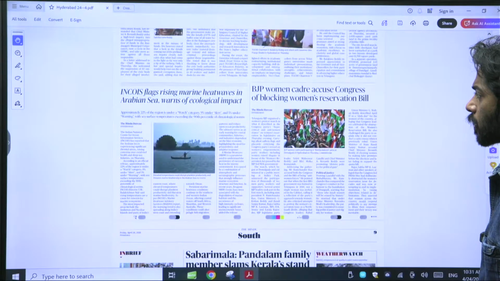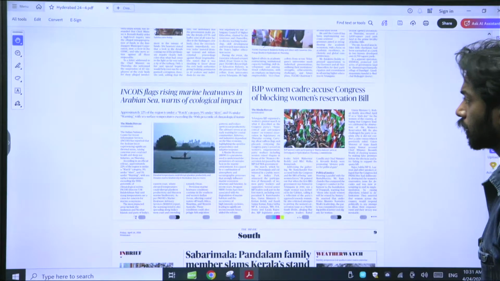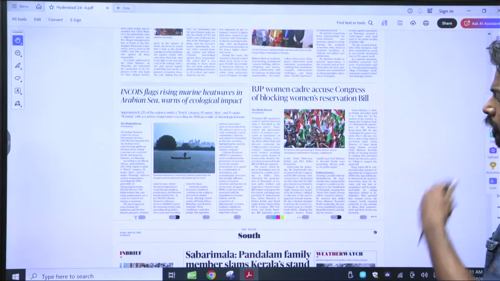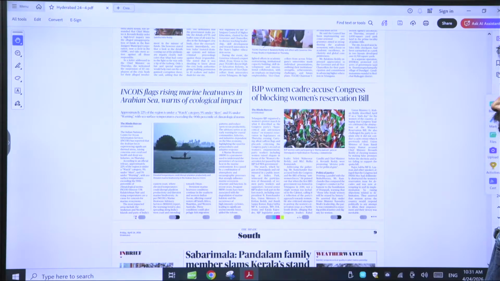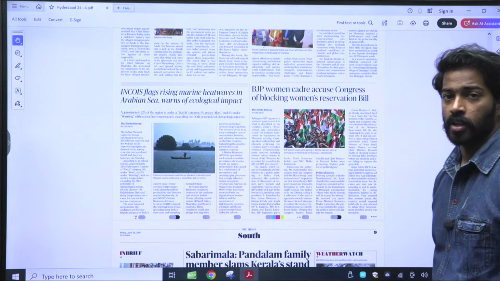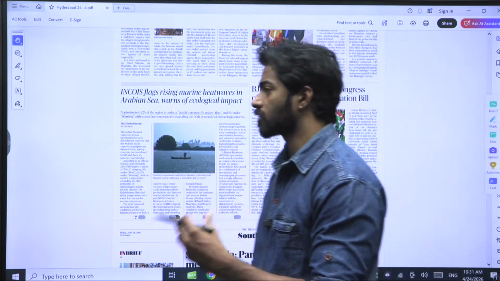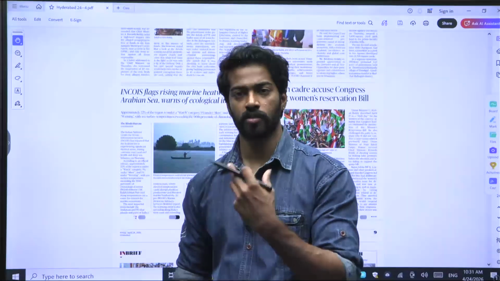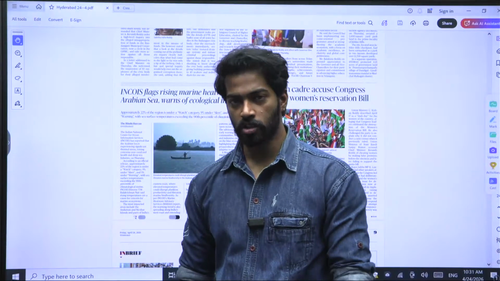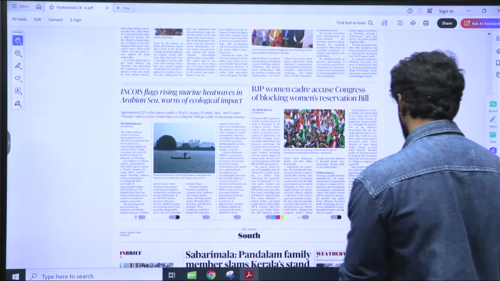INCOIS flags rising marine heat wave in the Arabian Sea, warns of ecological impact. INCOIS is nothing but the Indian National Centre for Ocean Information Services, and it has said that there is a high chance of getting a marine heat wave, which has a huge ecological impact. Now, what is a marine heat wave?